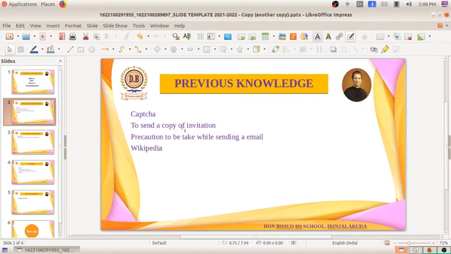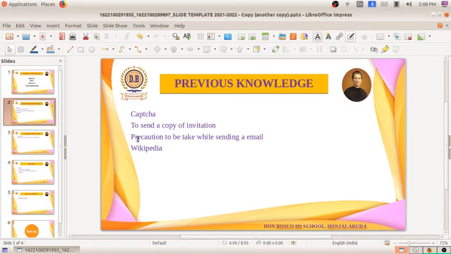And also we did an activity to send a copy of an invitation. We opened the mail account, and there we studied how to send the copy of the invitation to others. That means how we can attach files that include messages, audios, videos, like that. And also we studied about CC, carbon copy. If I am sending the email to a particular person and I want to send a copy of the email to other persons, I can write the mail ID of other persons in CC.